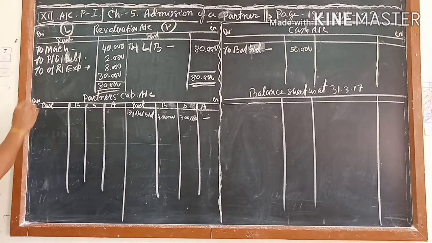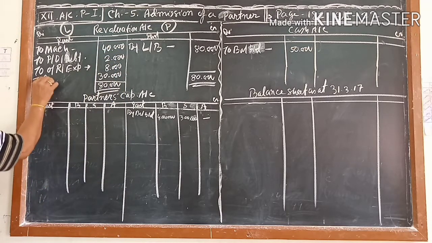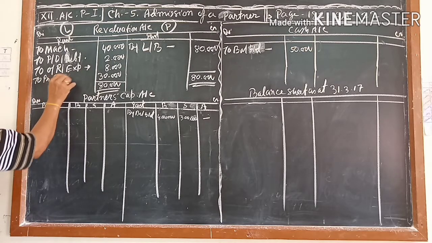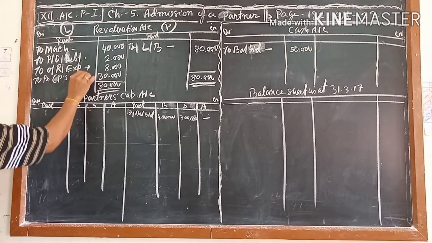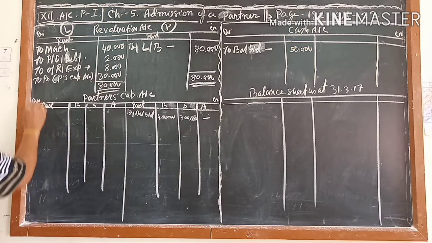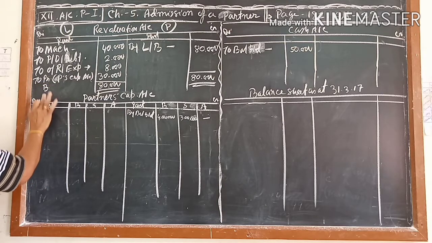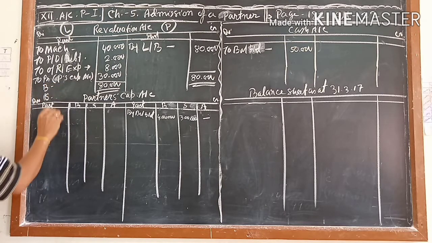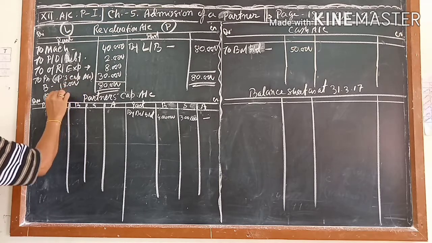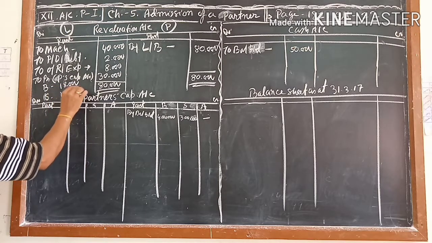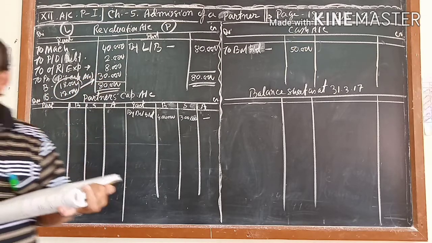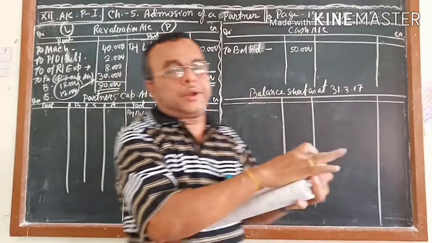That is called profit, and it will go to the partners' capital accounts, B and S, in the ratio 3:2. If you distribute it 3:2, you will get 18,000 and 12,000, which is coming 30,000. Your revaluation account is completed.